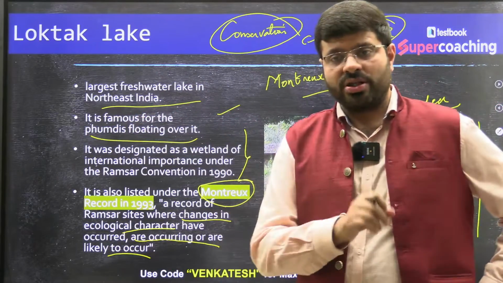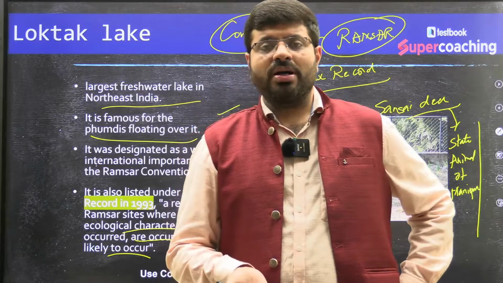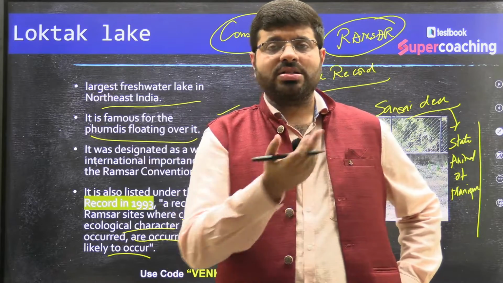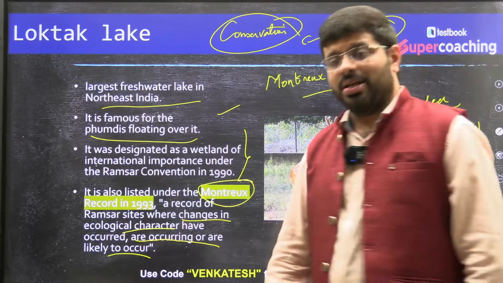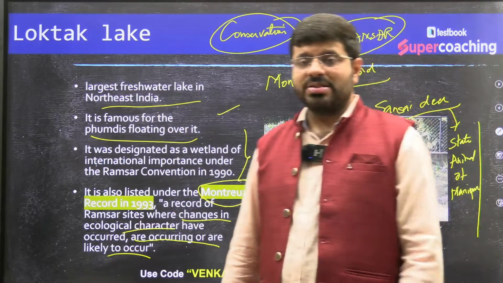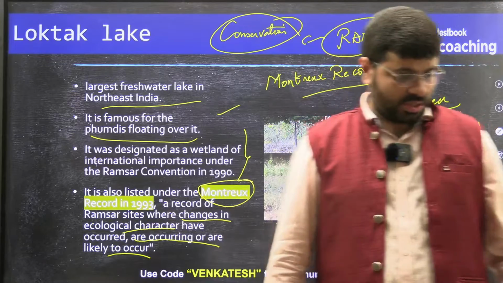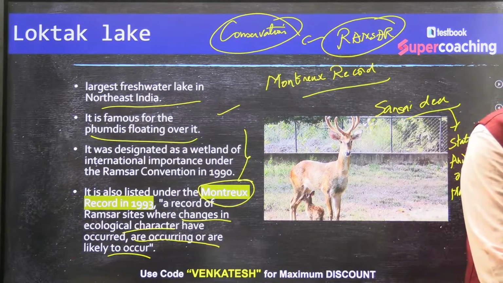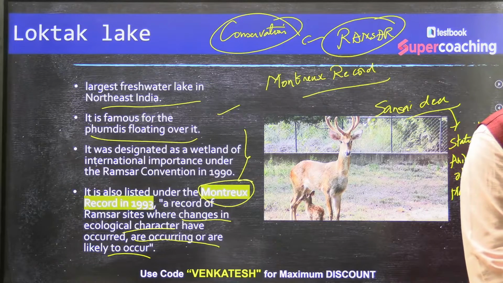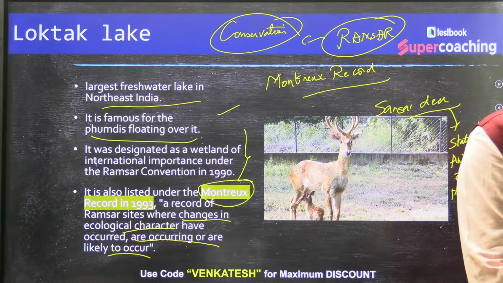Now they asked a question. It is easy for you to remember. Have you remembered the state animal of Madhya Pradesh? Barasingha. The Barasingha deer is famous in one of the national parks, Kanha National Park, if I am not wrong.